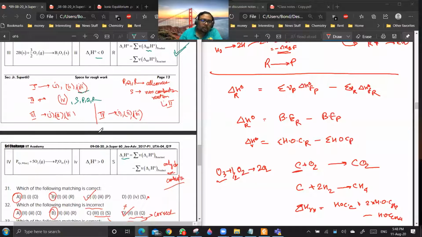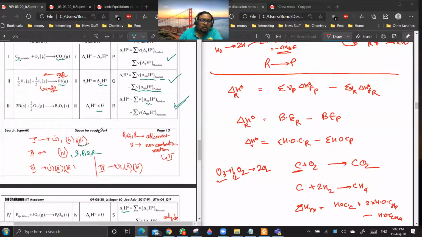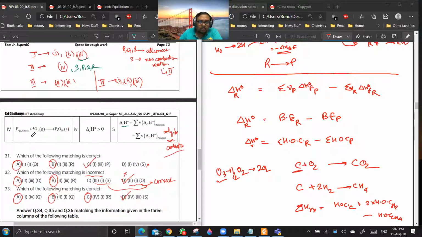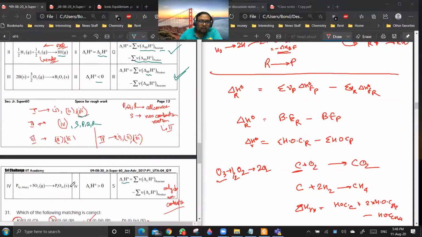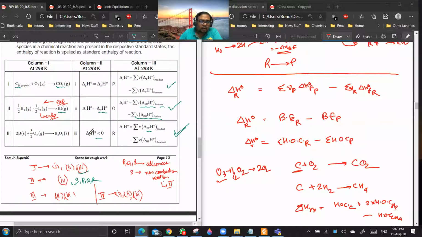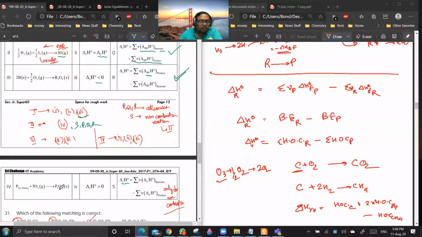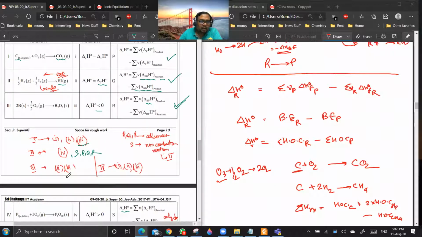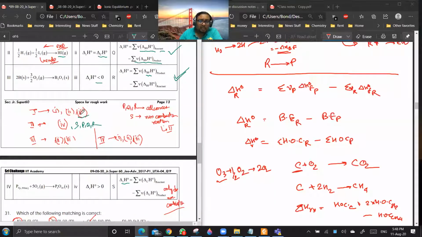Are you getting my point? Yes or no? So 1 cannot be the answer here. You should take black phosphorus if you want to write a formation reaction of P4O10. So 1 is not correct, but 2 is correct. It represents the combustion of P4 to give P4O10. 1 mole of P4 is getting completely consumed. So 2 is correct. 3, it is an exothermic reaction. 2 and 3 are correct.